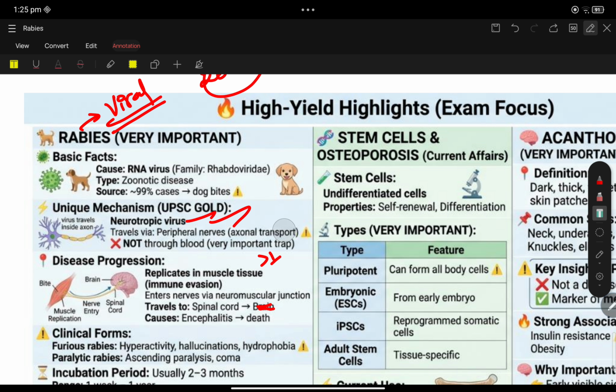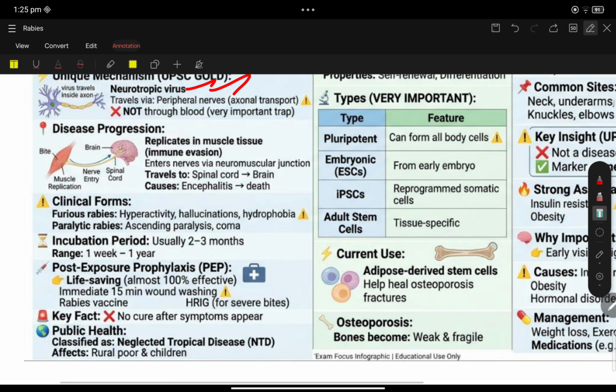So rabies is one of the most dangerous diseases. The clinical forms of rabies are furious rabies and paralytic rabies. Hyperactivity, hallucination and hydrophobia are the symptoms of furious rabies. Ascending paralysis and coma are seen in paralytic rabies.